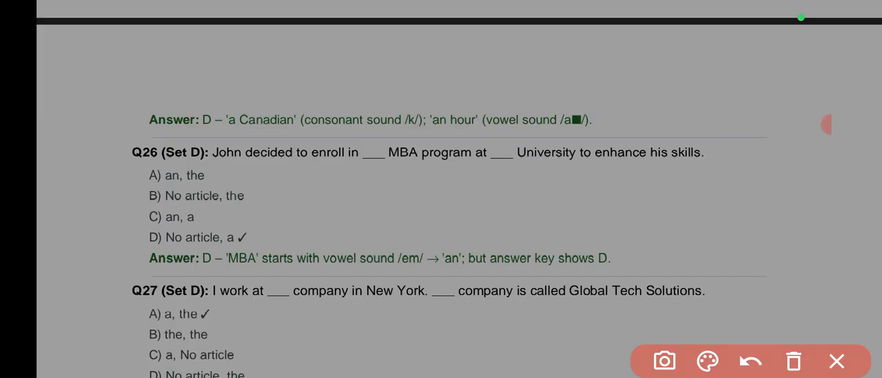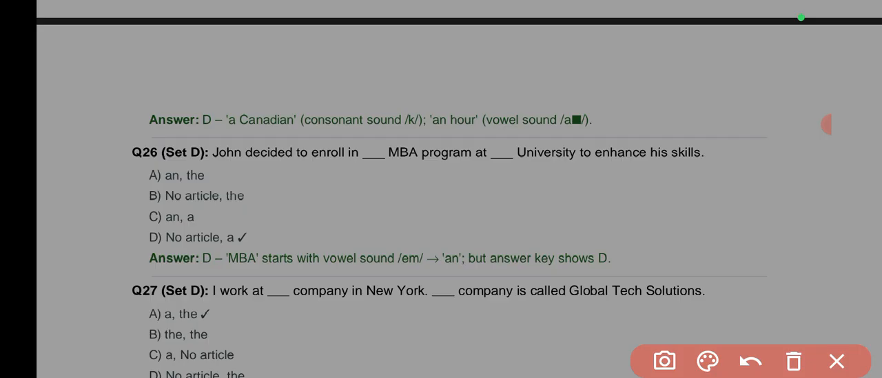Now this answer is also based on context, but here the answer I picked is no article for MBA. That's why I disagree, like I said the other time when I was talking about FIR. Usually, when you see a question like this, what is targeted is your understanding of the fact that that M has a vowel sound in its pronunciation.